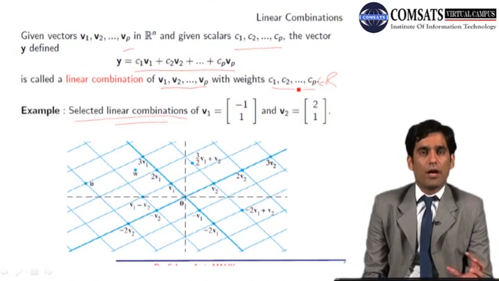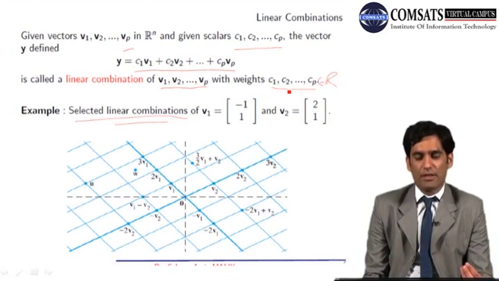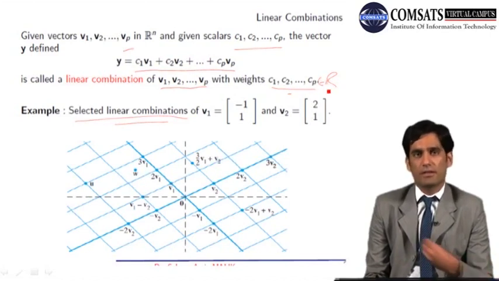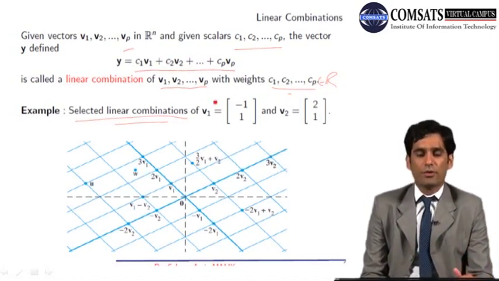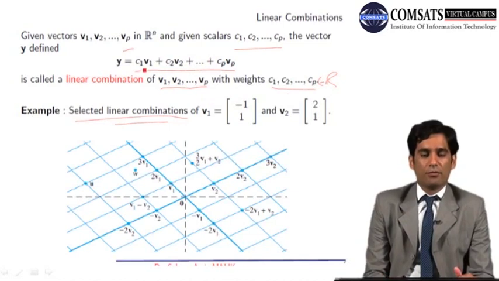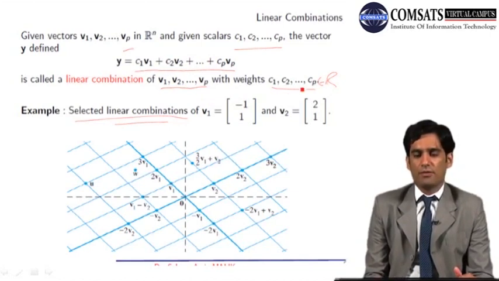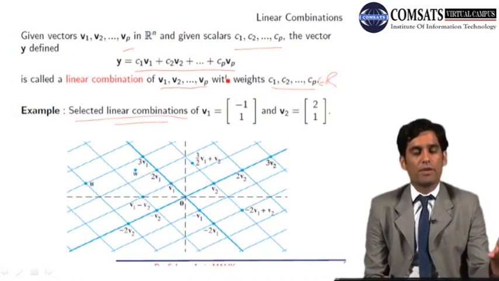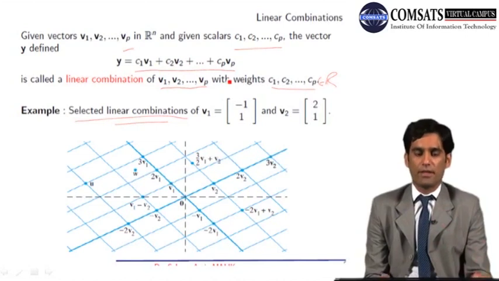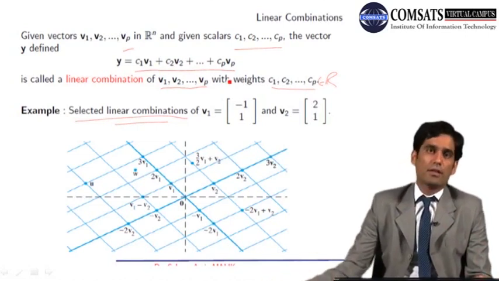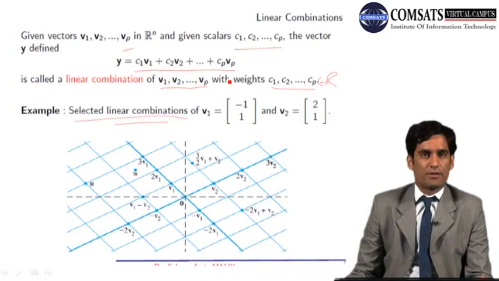So how many linear combinations are possible? If Ci, i from 1 to p, can assume infinitely many values. How many real numbers are there? There are infinitely many real numbers. So for each set of values of C1, C2 up to Cp, we have a linear combination. So in fact we have infinitely many linear combinations for a given set of vectors from Rn.